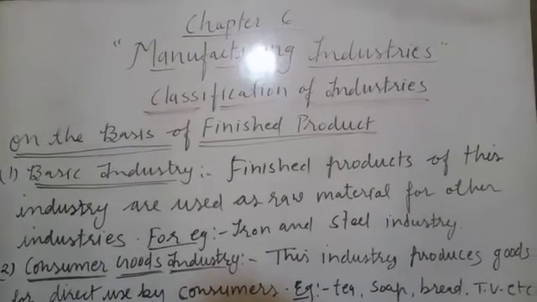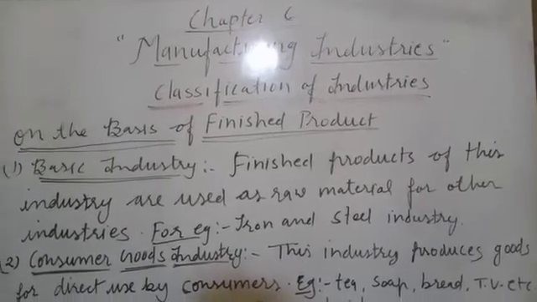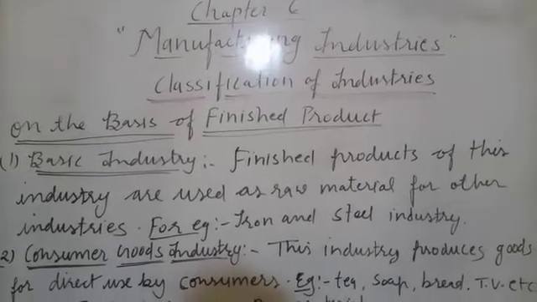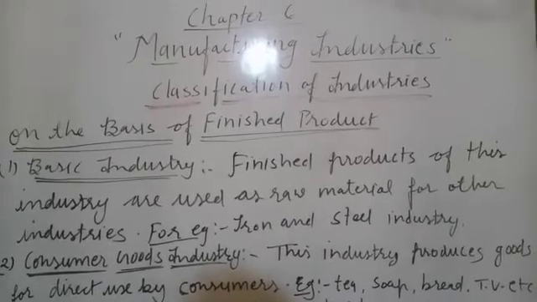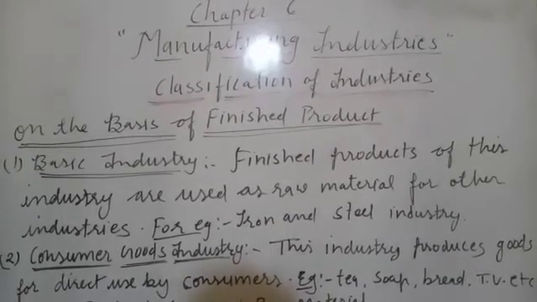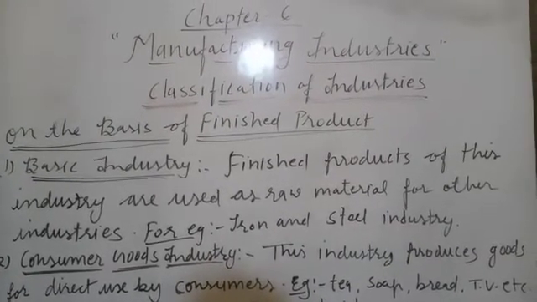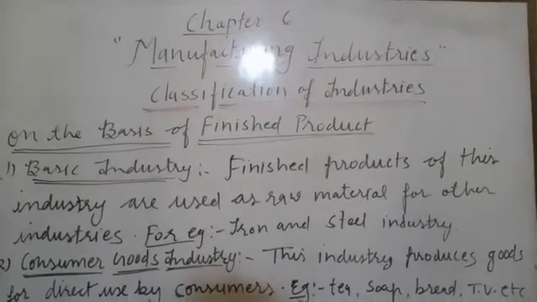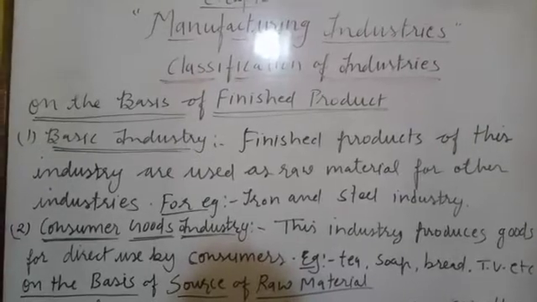In the previous video, we discussed classification of industries on the basis of size. Today, we will discuss classification on the basis of finished product. The industries are grouped into two categories on the basis of finished product. First is basic industry and second one is consumer goods industries.